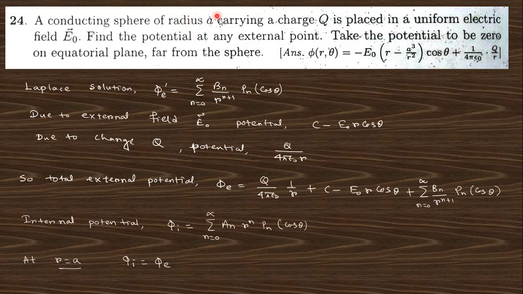A conducting sphere of radius a carrying a charge q is placed in a uniform electric field E0. Find the potential at any external point, taking the potential 0 at the equatorial plane far from the sphere.